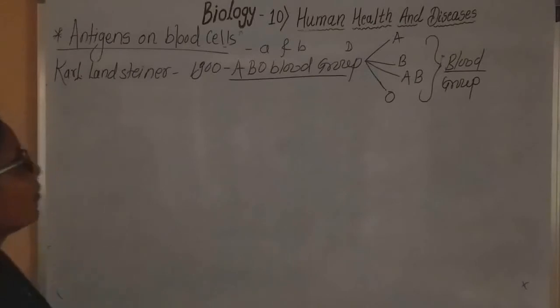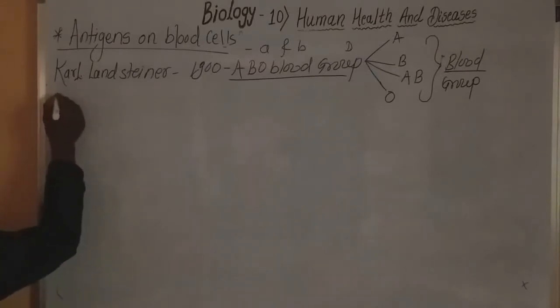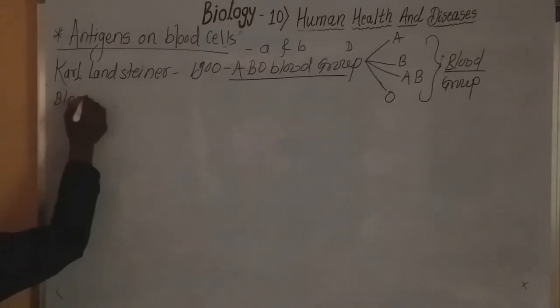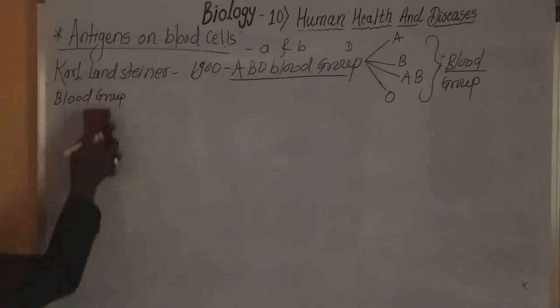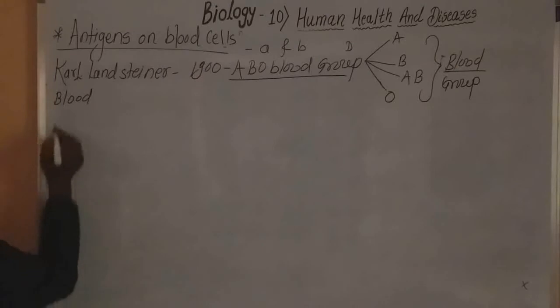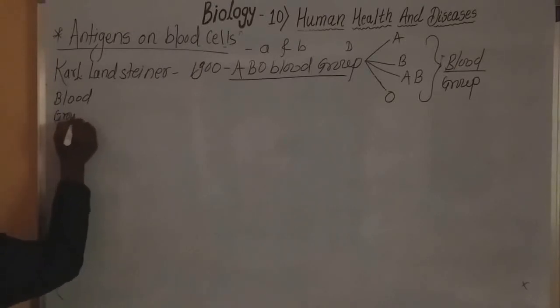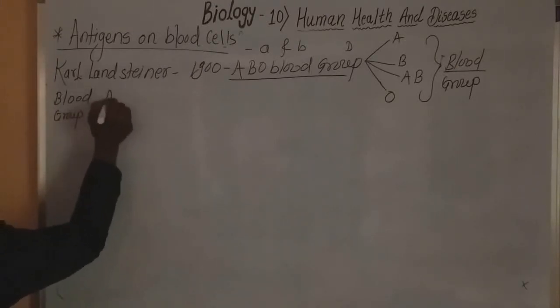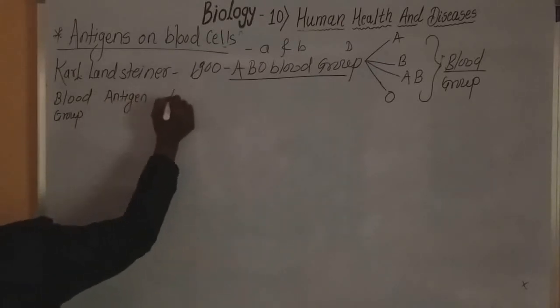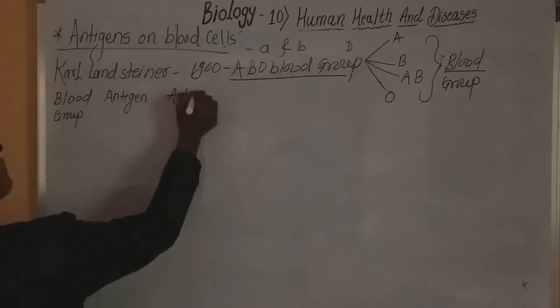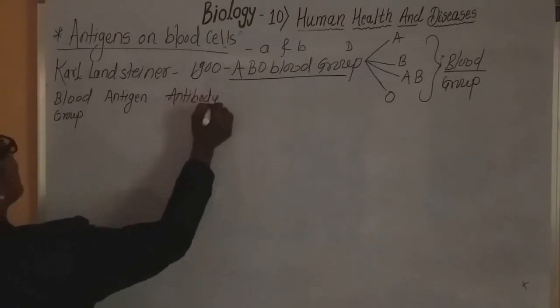Okay. Now, if you observe these blood groups, see, the first column we make as blood group, the second one antigen, the second antibody.